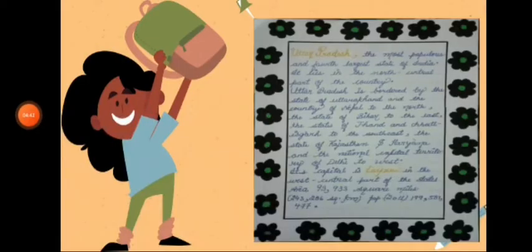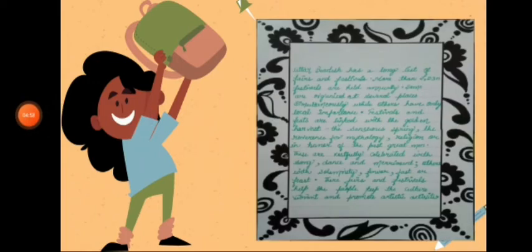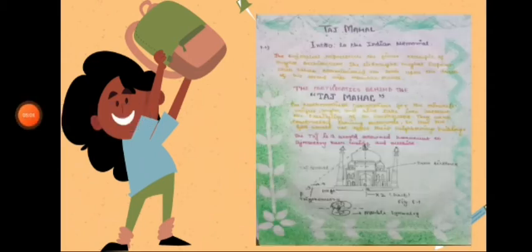The next topic is culture of Punjab and UP. Let us talk about Uttar Pradesh first. Here are some characteristics or details about Uttar Pradesh. For example, the capital of Uttar Pradesh, that is Lucknow, the area covered by it, etc. Here are some festivals and rituals followed in Uttar Pradesh. Taj Mahal is situated in Agra in Uttar Pradesh.